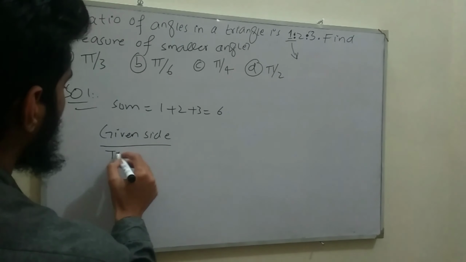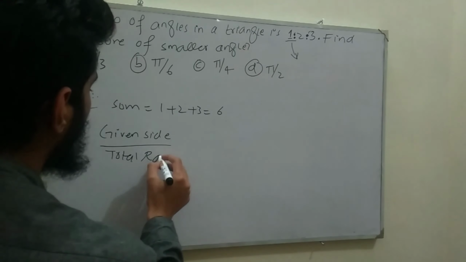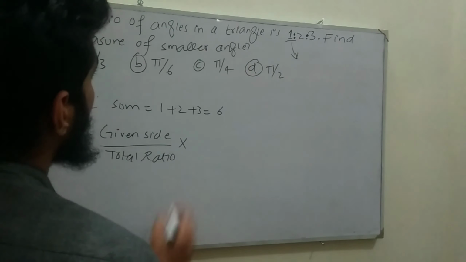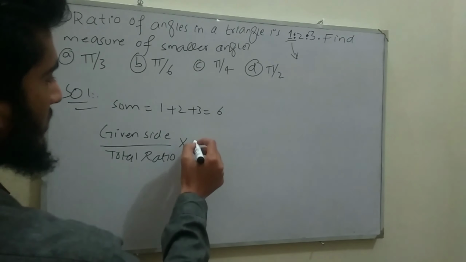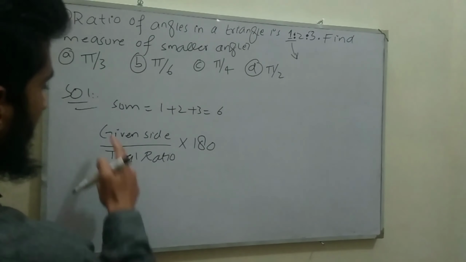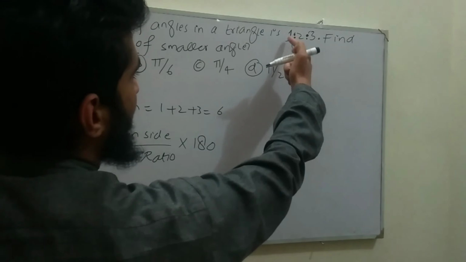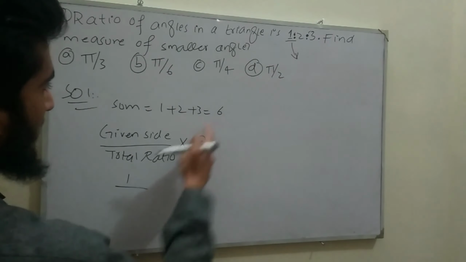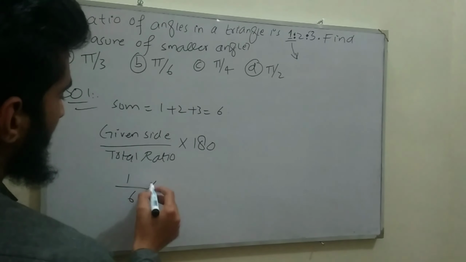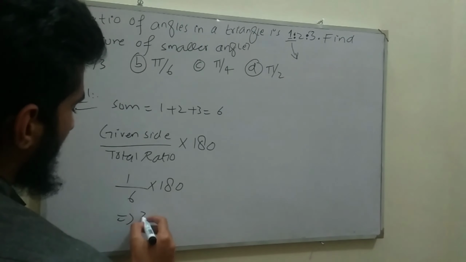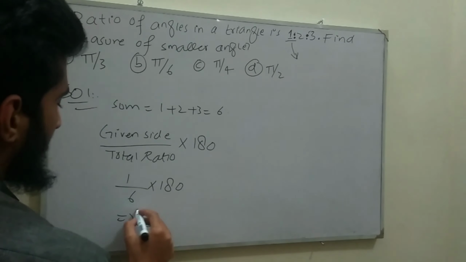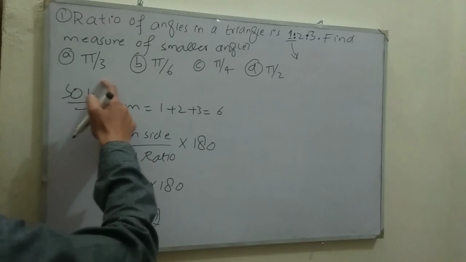divided by total ratio, multiplying total measurement. So the total measurement in a triangle of 3 angles is equal to 180 degrees. This is the formula. Given side is 1 because this is the measurement of the smaller side. So 1 divided by total ratio 6, multiplying 180. So 180 divided by 6 gives us 30 degrees. But here the answer is in radian.